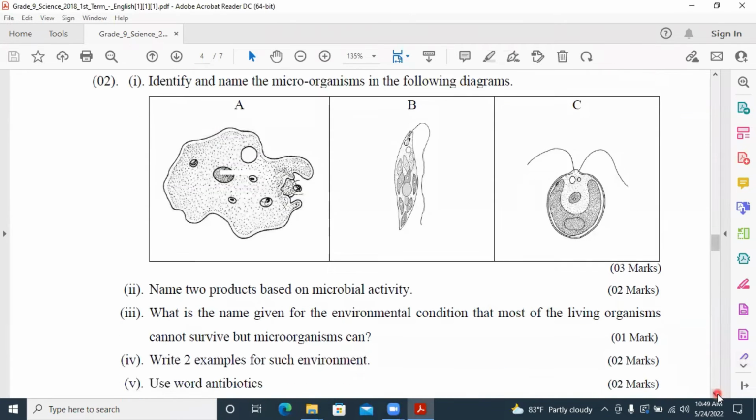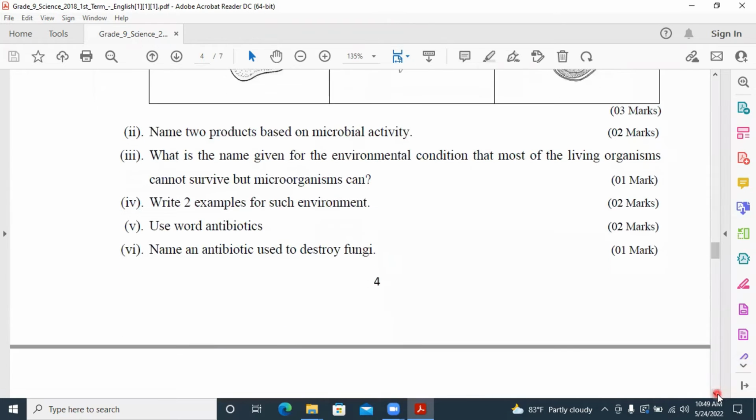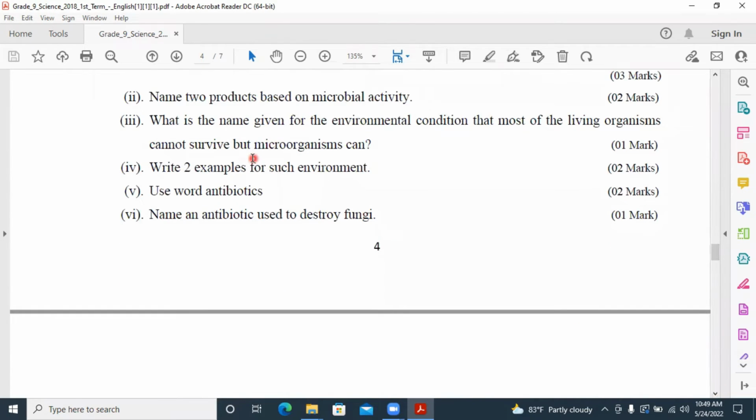Roman number 3. What is the name given for the environmental condition in which most of the living organisms cannot survive, but microorganisms can? We call them the hostile environment. Write two examples for such environment. We can take glaciers, hot water springs, salt marshes also correct.